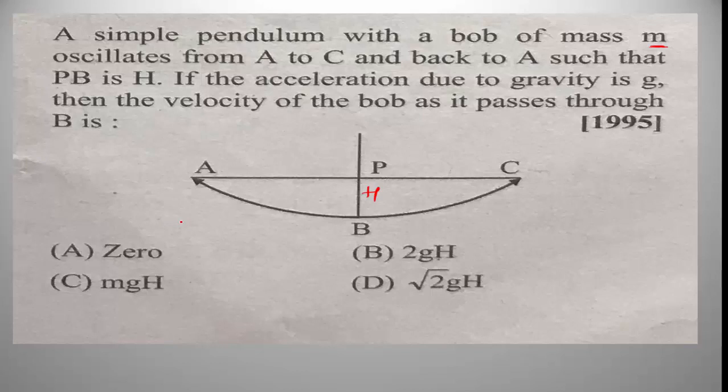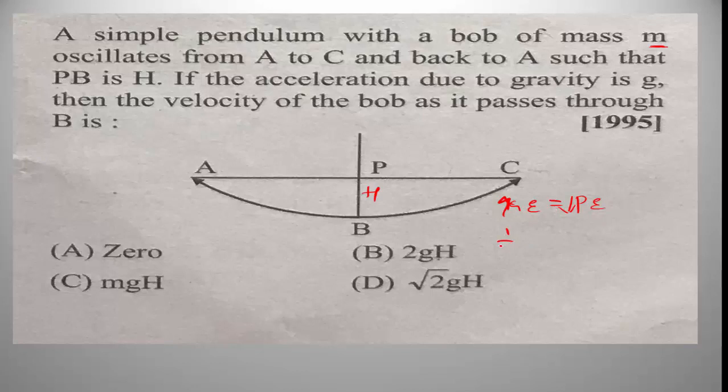Here, by the law of conservation, the increase in kinetic energy is equal to the decrease in potential energy. From the concept of simple harmonic motion, in the case of a simple pendulum, if the kinetic energy is maximum, the potential energy is minimum. If the potential energy is maximum, the kinetic energy is minimum. Here, the increase in kinetic energy is equal to the decrease in potential energy.